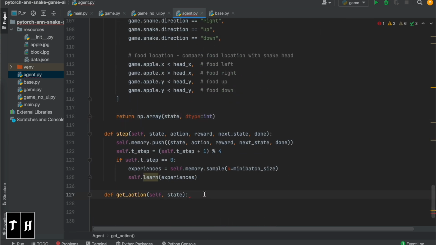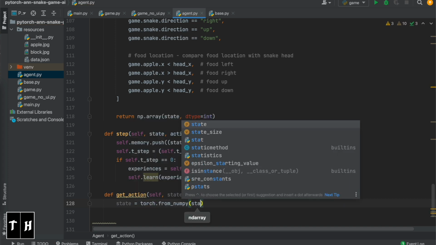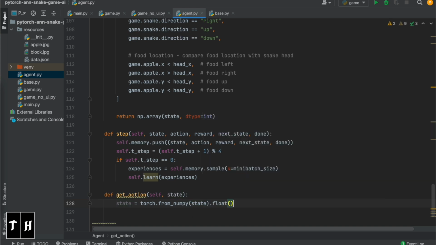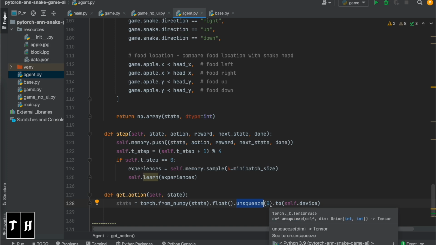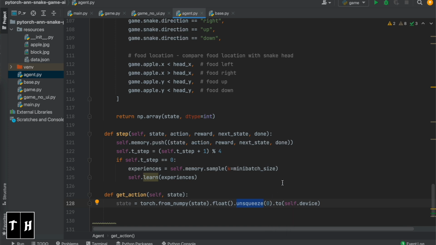First, we need to convert this numpy array into a PyTorch tensor. So let's do that. state is equal to torch.from_numpy(state), then convert to float, unsqueeze(0), and then .to(self.device). First we convert the numpy array into a PyTorch tensor, then we convert it to float, needed for the neural network, and unsqueeze 0 adds a batch dimension because the Q network expects input as a batch of states. Then move the tensor to the correct device, GPU or CPU. Now we have the state.